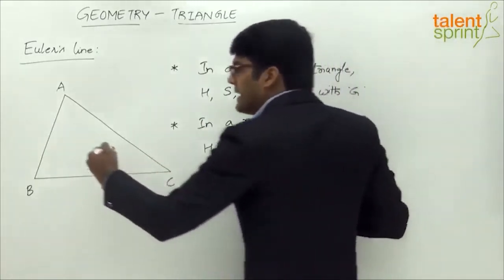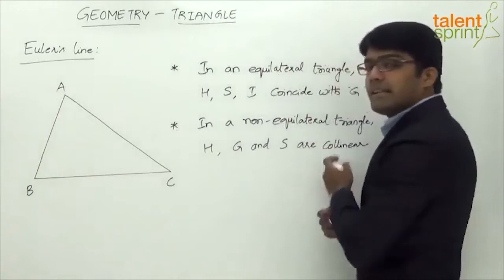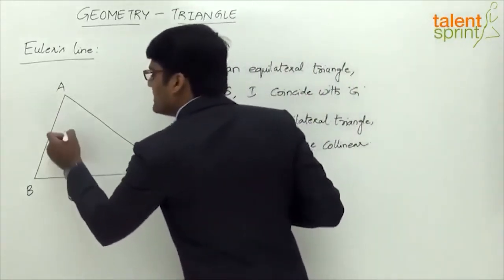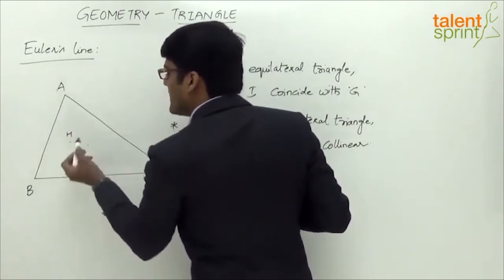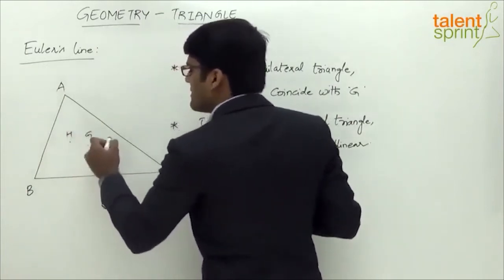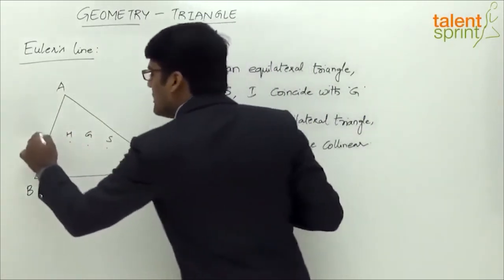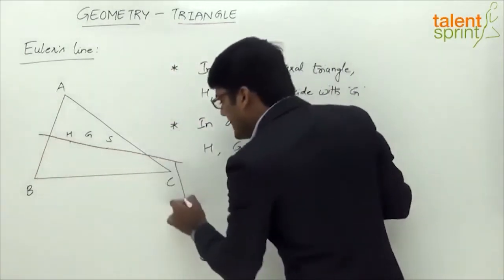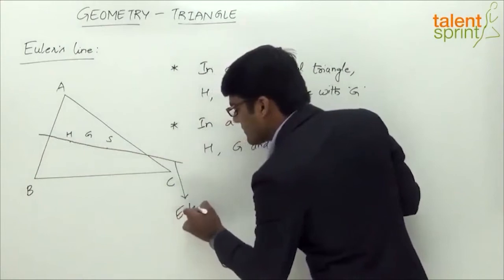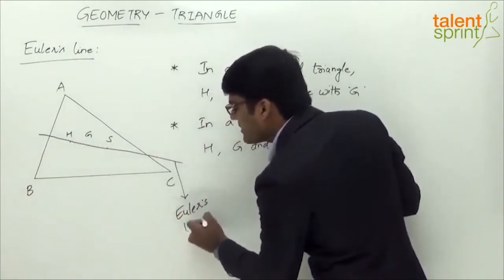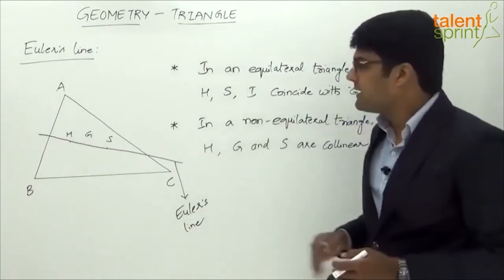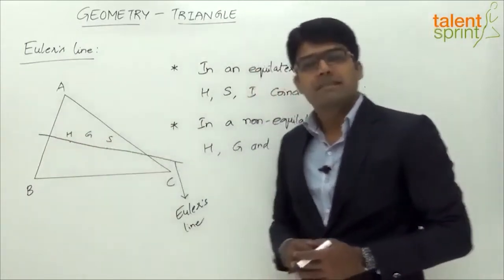We know that in a non-equilateral triangle, these 3 lie on a straight line. So if we mark the orthocentre H, the centroid G and the circumcentre S, we will see that all these 3 points lie on a straight line, and this line is known as Euler's line, named after the mathematician who derived this.